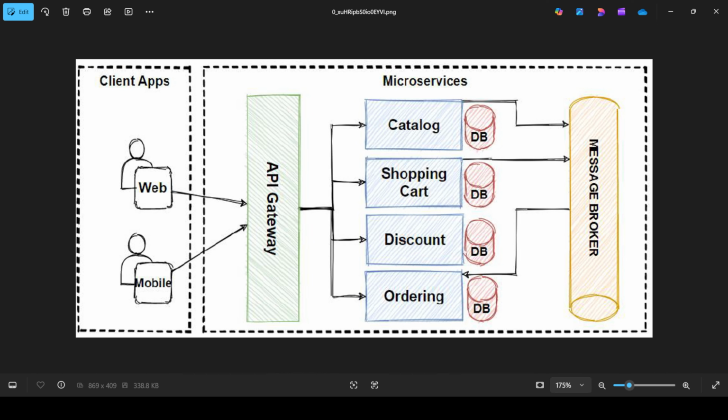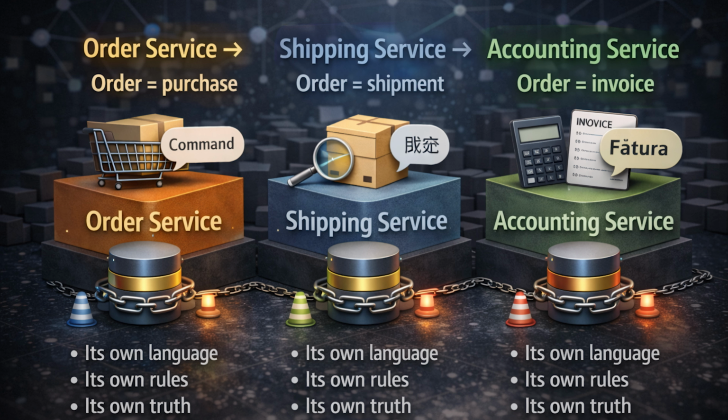Now, microservices come from domain-driven design. The key idea is the bounded context: same word, different meaning. For example, order service handles purchase, shipping service handles shipment, account service handles invoice. Each service has its own language, its own rules, its own truth.